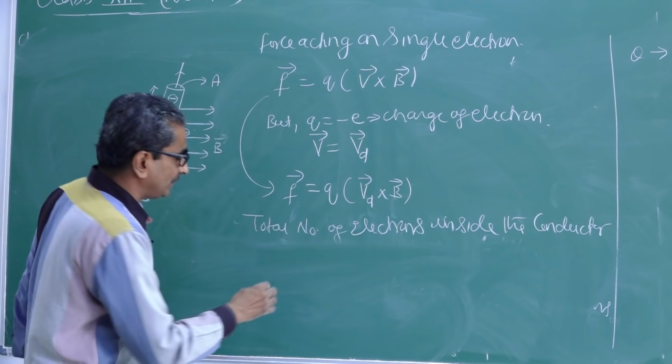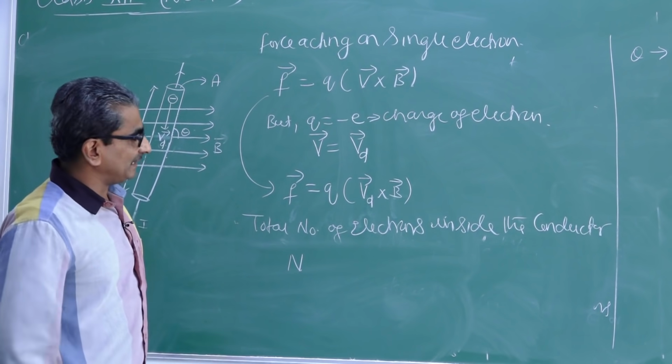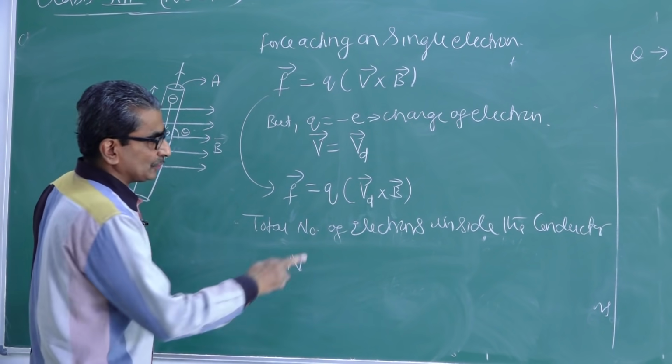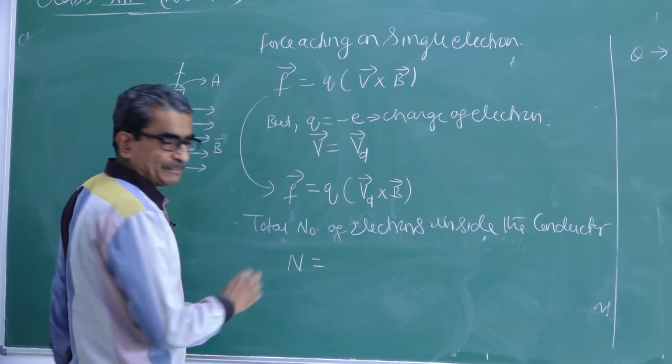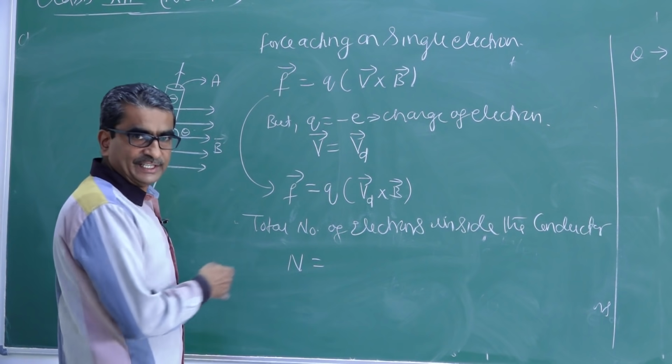First I will find the total number of electrons, let it be N, then we find the total force.